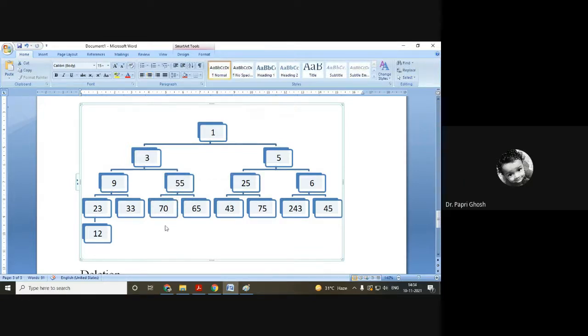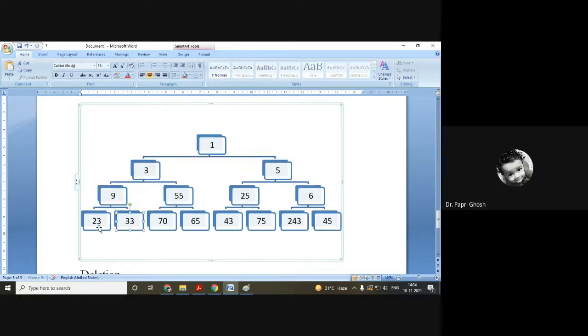Right? And as we know, for all the nodes, the length of this tree is 1, 2, 3, 4, 5, 6, 7, 8, 9, 10, 11, 12, 13, 14, 15, 16. So what we will do to delete the 12? We will reduce the length by 1. That is 16 minus 1, that is 15. So if we reduce the length, then it is automatically deleted. So this is the process of the deletion.